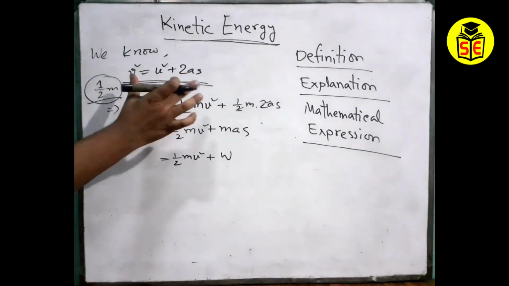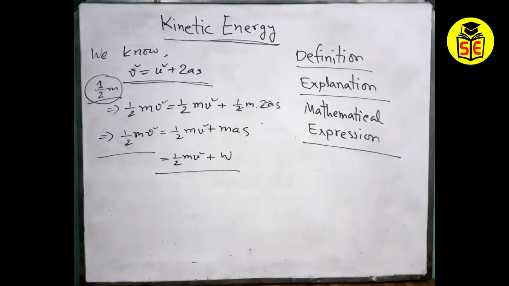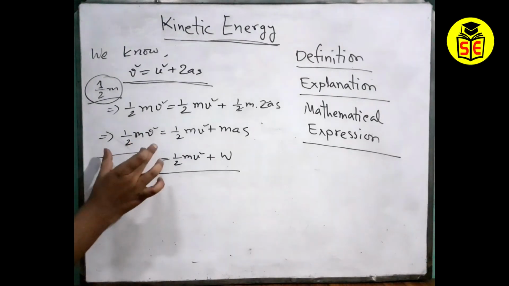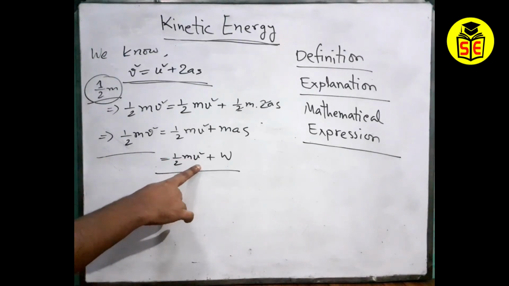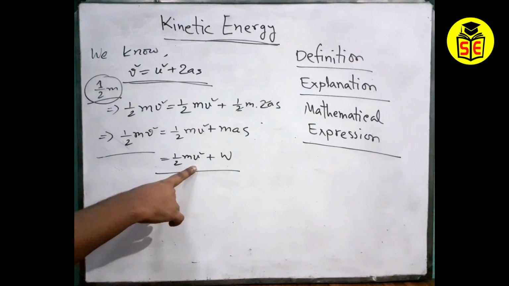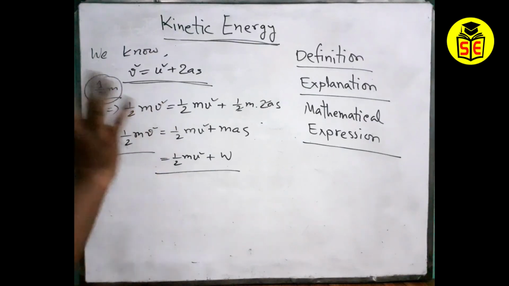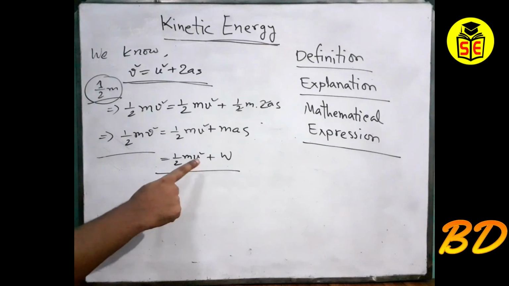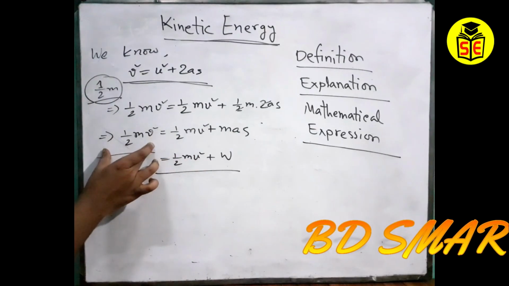Think about that. The first one, half m v square, is the present kinetic energy of an object, and the second one, half m u square, is the previous kinetic energy of an object. Somehow, if a 50 kg man has walked, that means he had some kinetic energy in the previous mode, like 10 minutes ago, but he walked for 10 minutes, then his kinetic energy has changed. So what is his present kinetic energy? His present kinetic energy will be the total of the previous kinetic energy, that means half m u square, and the work he has done.